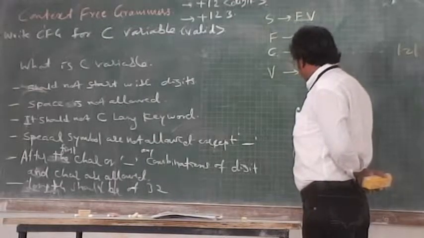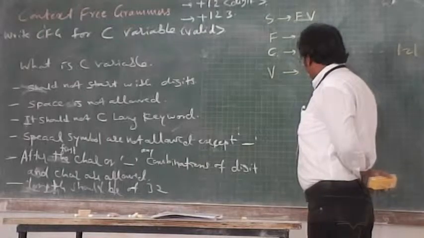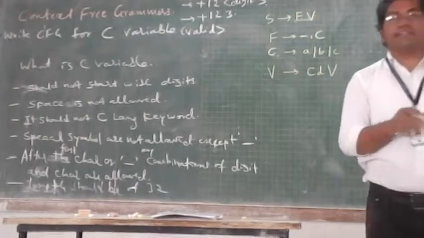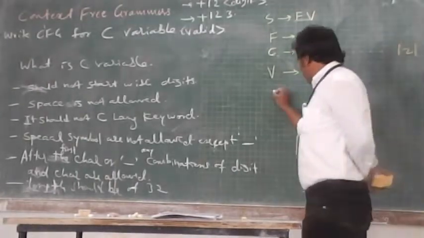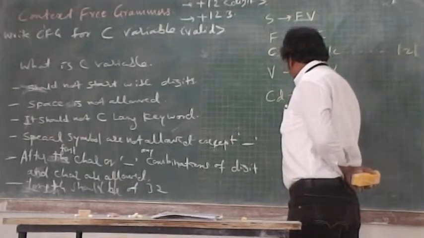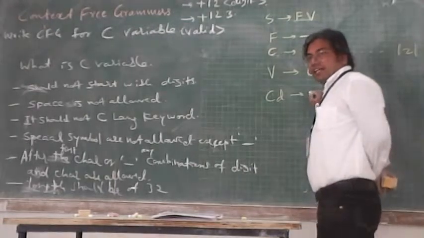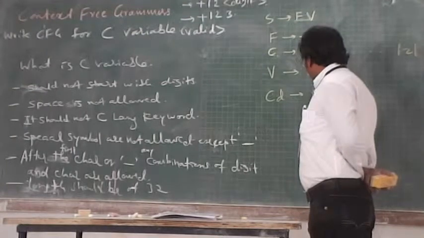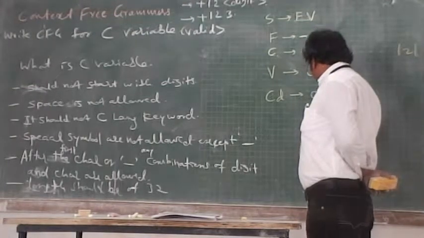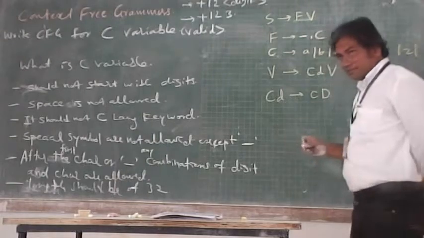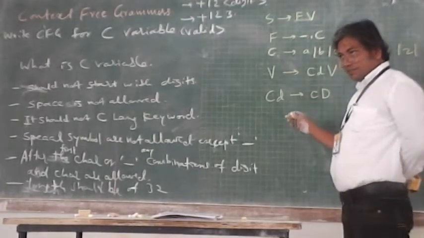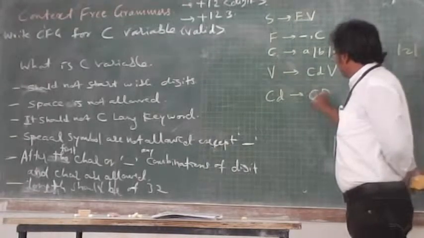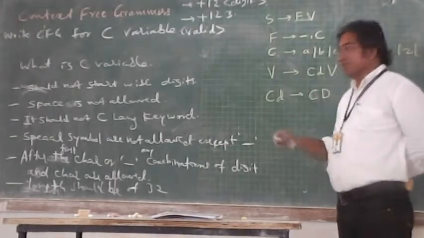Character or digit. Then we CD. CD indicates character or digit. So CD is what? In CD, you can start with character or digit. C is small. C is this one. CD is one variable.